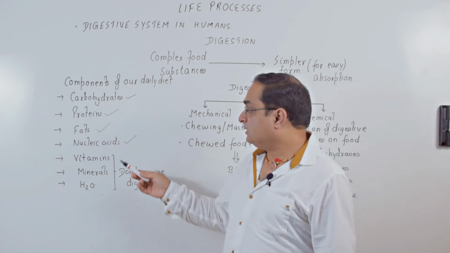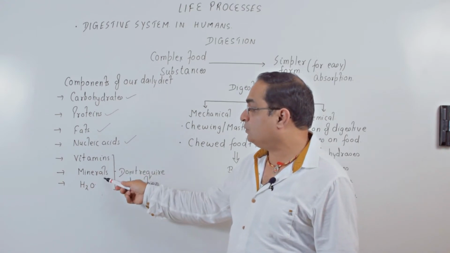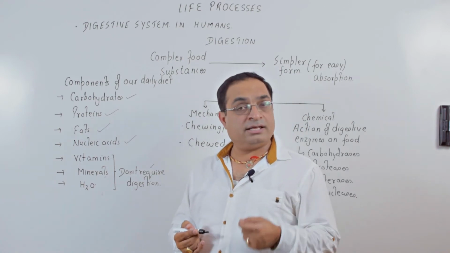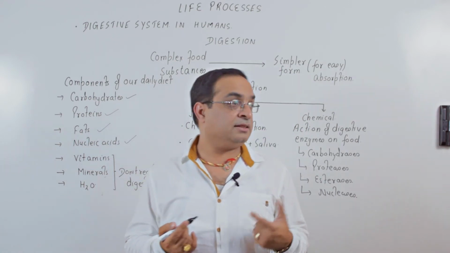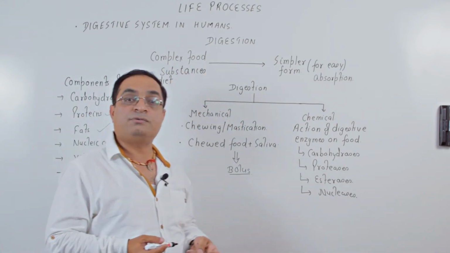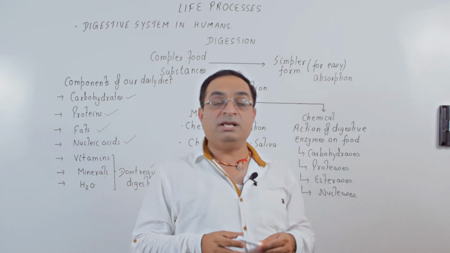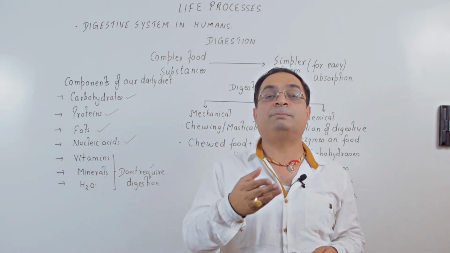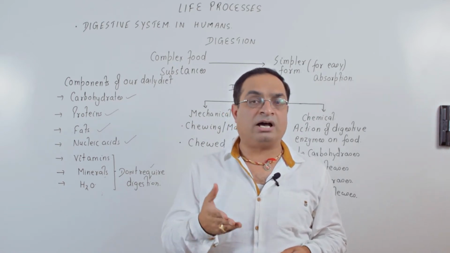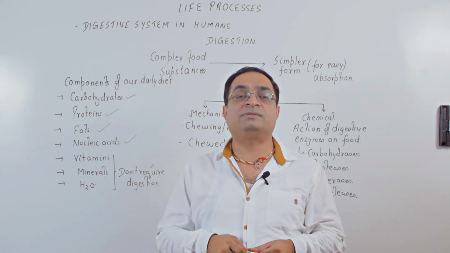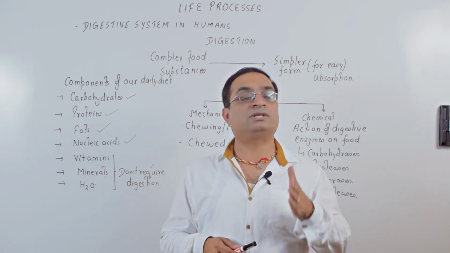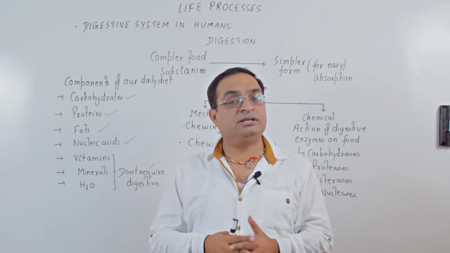Please remember that these three food components, vitamins, minerals and water, do not require digestion. Why? Because they are already in their simplified form and they are absorbed easily. Digestion is for the complex food substances. For example, when you eat starch, it is acted upon by the enzyme salivary amylase in your buccal cavity and converted into maltose, isomaltose and limit dextrins.